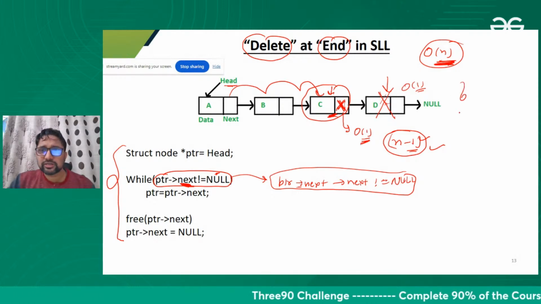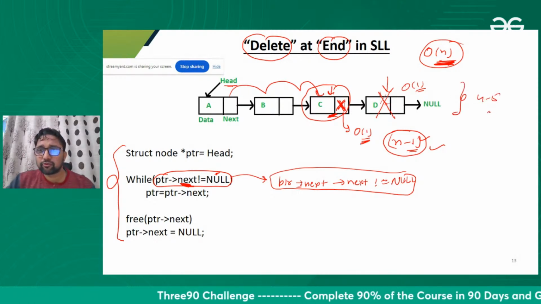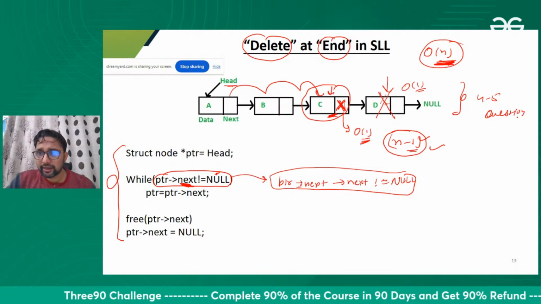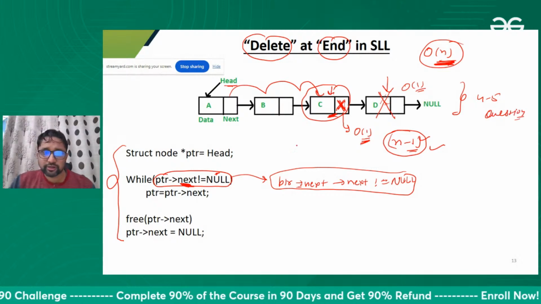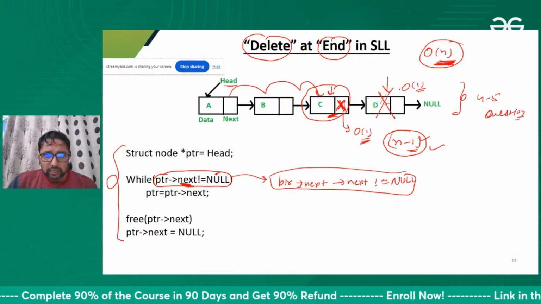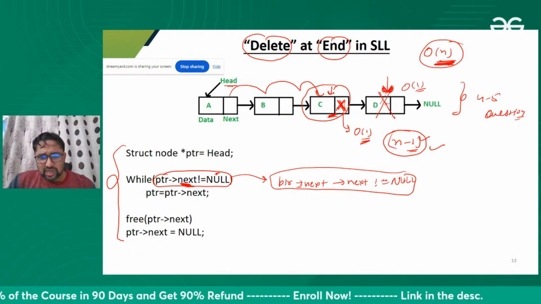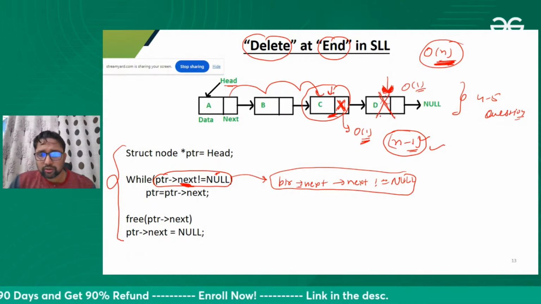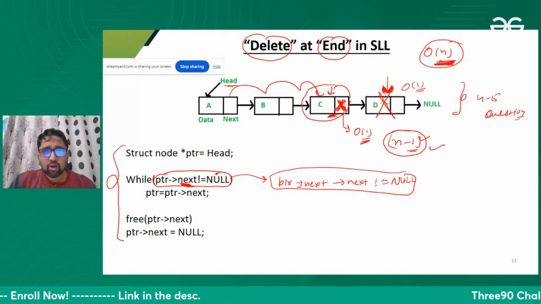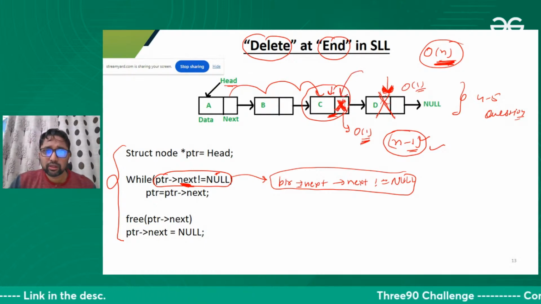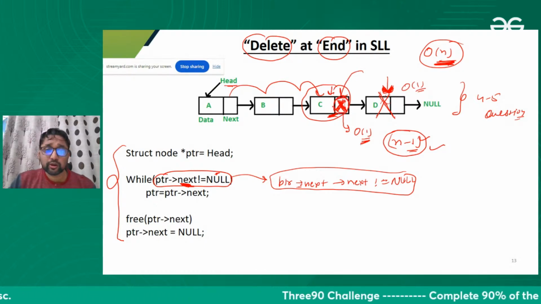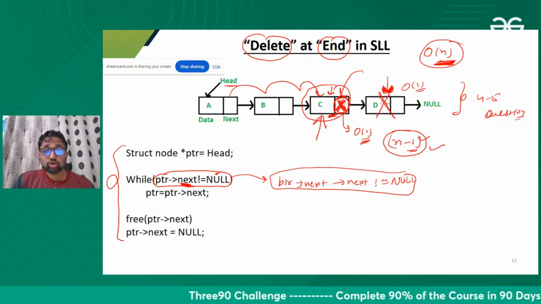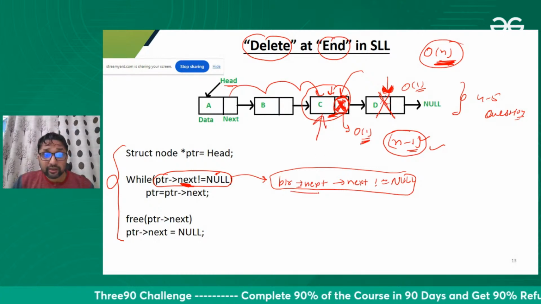Based upon this concept, you will find 4 to 5 questions in the GATE exam. Right now this concept will be used. If you reach the last node, you cannot delete this node. Why? Because I need to store null in the previous node, and now I don't have the address of the previous node. I want to store null over here, so I need to stop here itself. To stop at the previous node, I need to write next of next.